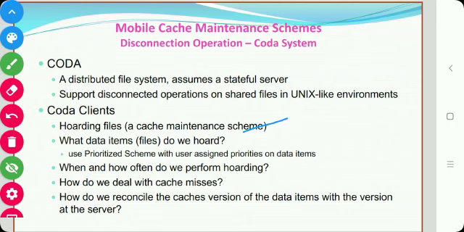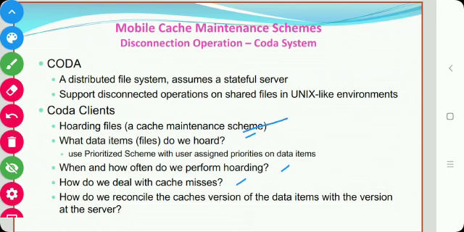The main issues in hoarding are: first, what data items to hoard, using a prioritized scheme with user assigned priorities on the data items; second, when and how often do we perform hoarding; third, how do we deal with a cache miss when the data is not found in the cache memory; and the fourth, how do we reconcile the cached version of the data item with the version at the server. So here CODA uses a prioritized scheme to determine what to hoard.